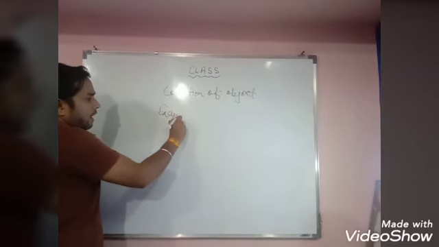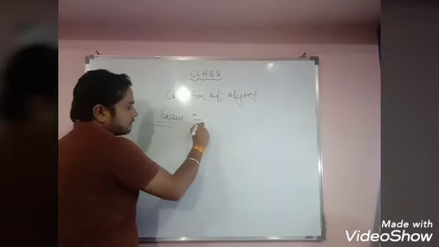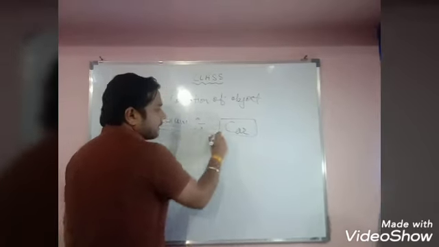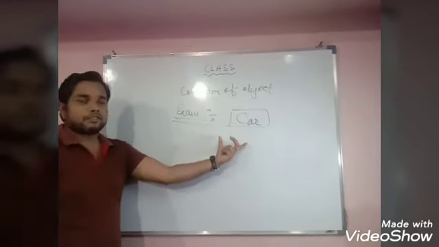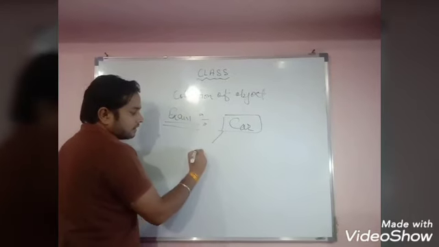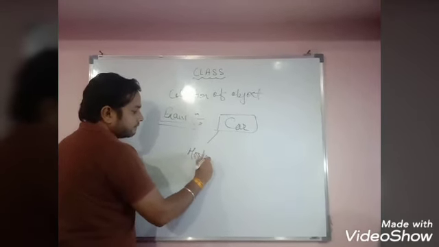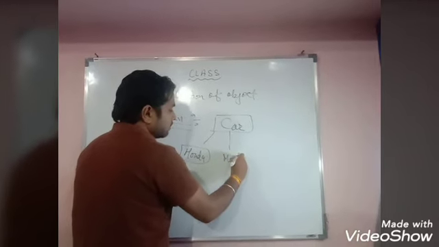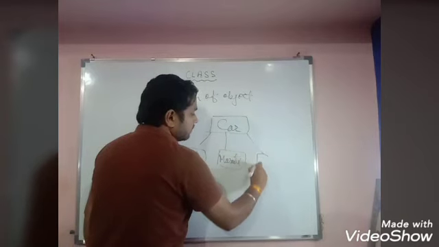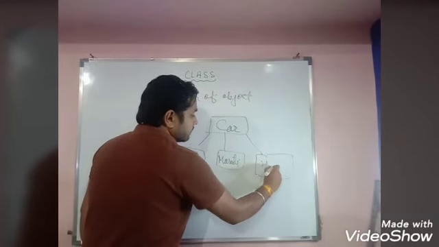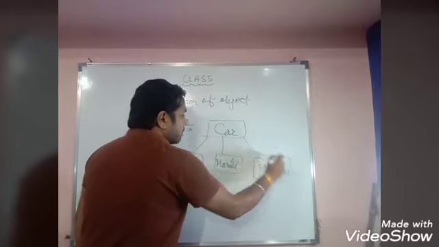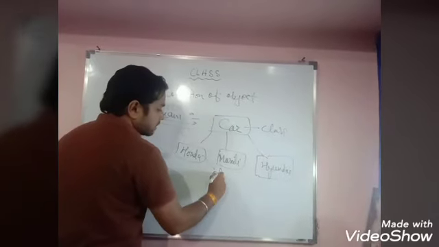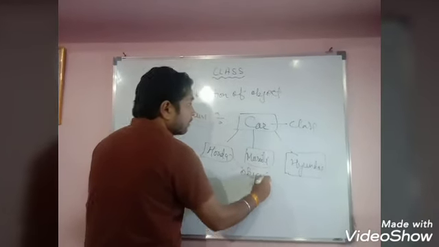So for example, I am giving you one example, that is, for example, car. Car is a class, and what are the objects of this class car? The objects of the class are Honda, Maruti, Hyundai. These are the objects of this class. So this is called class and this is called object. So this is the best example of class.